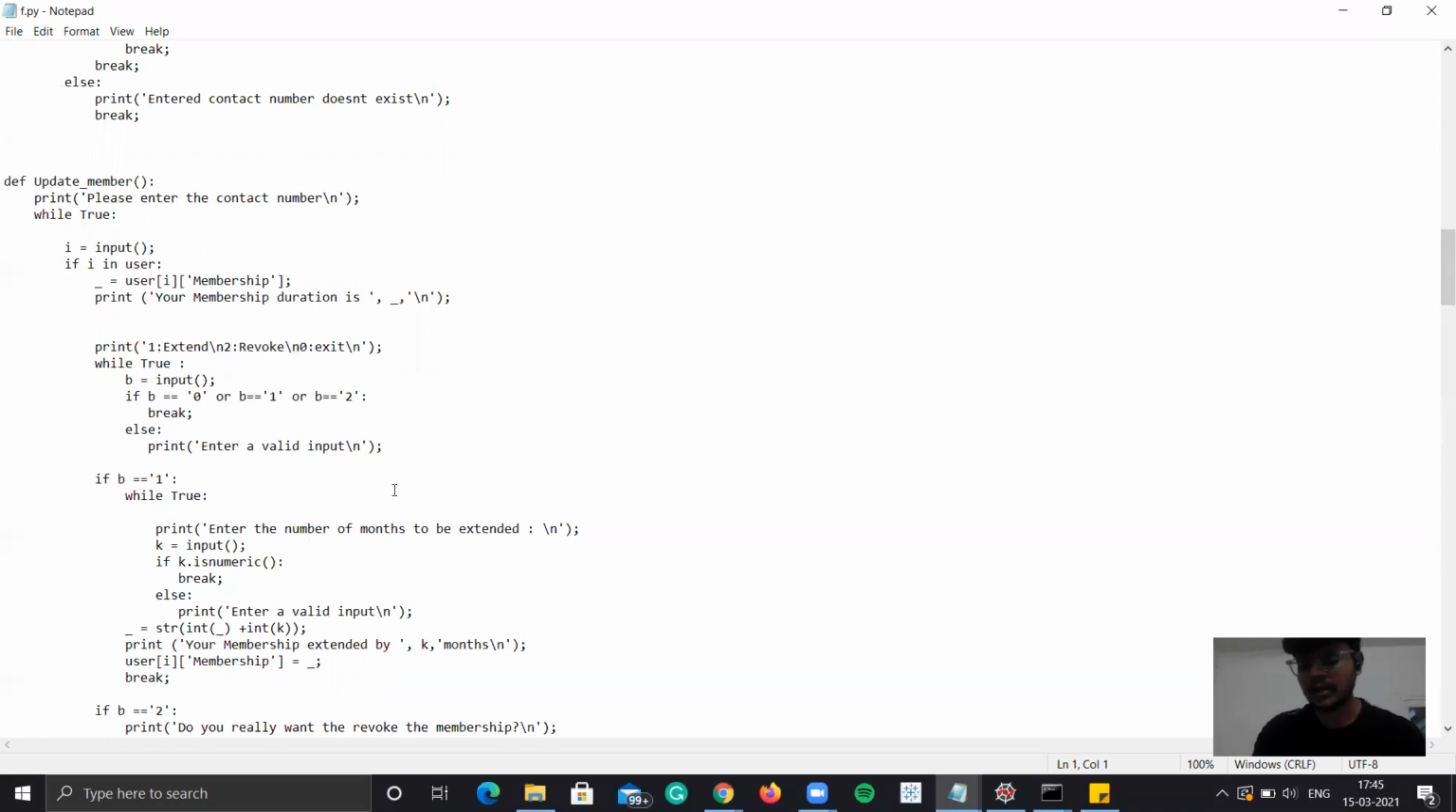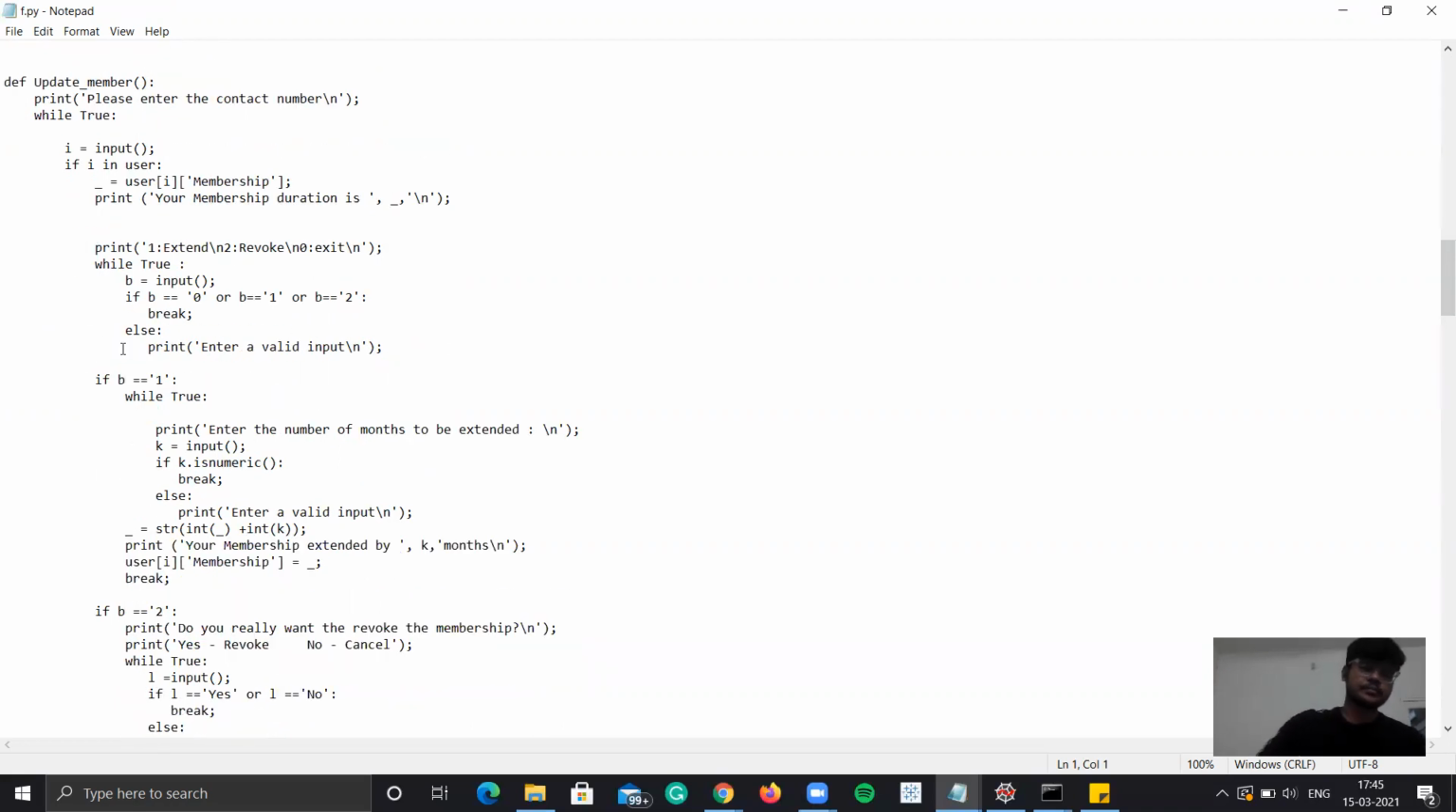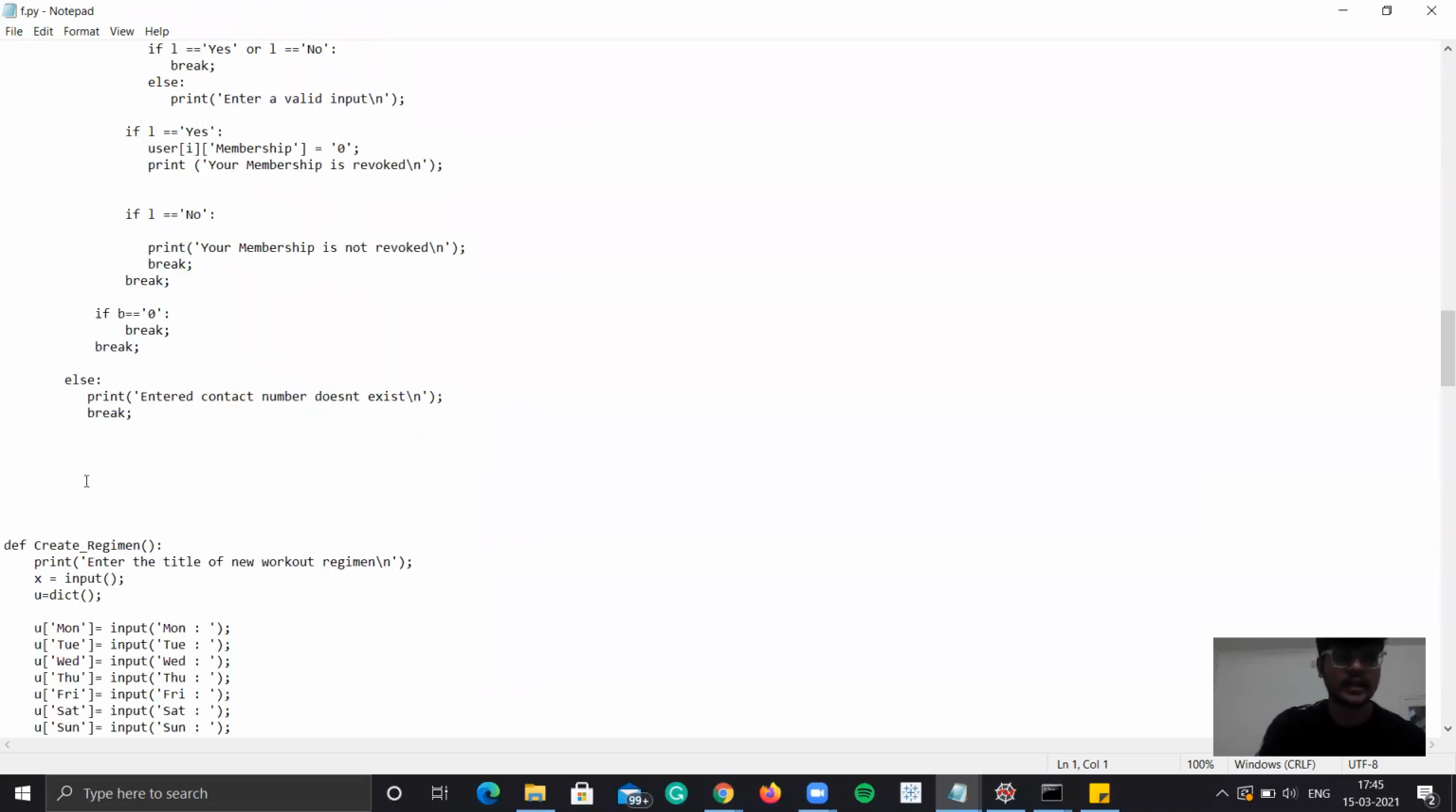So after giving the input, that data should be updated in the users personal details. So after updating this, if I have to view the member details, it should print the latest updated detail. So this is the function which will extend the membership or revoke the membership. Okay, this is fine.